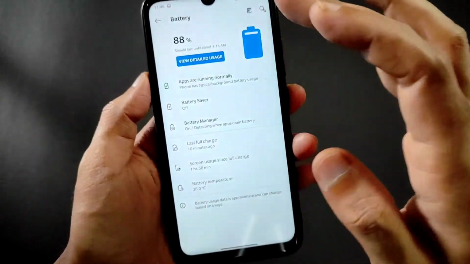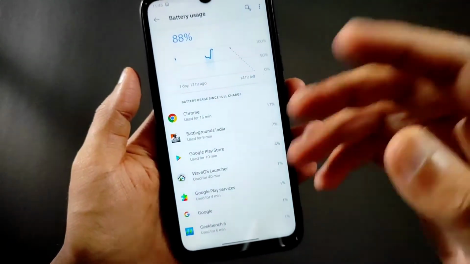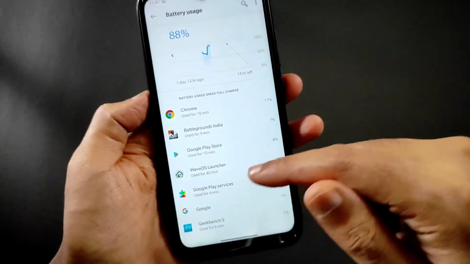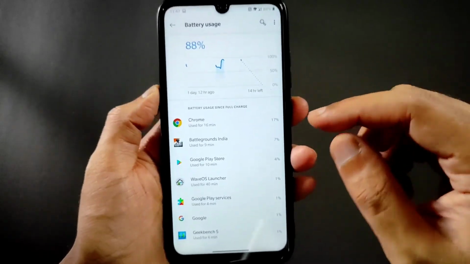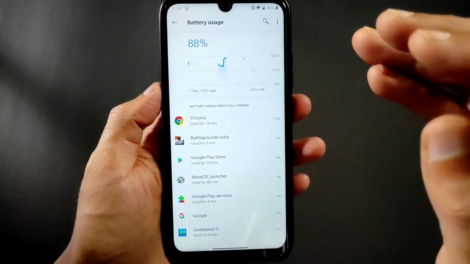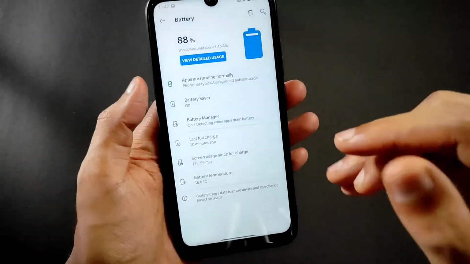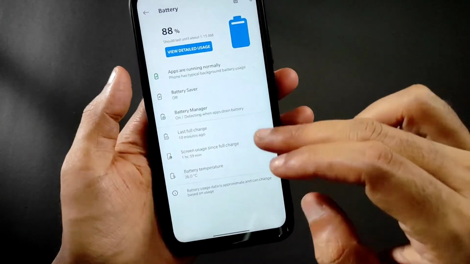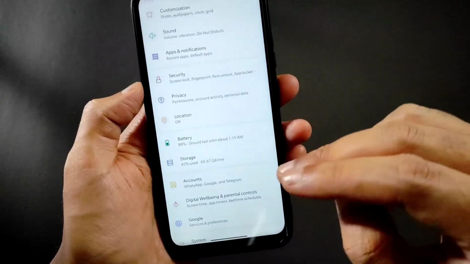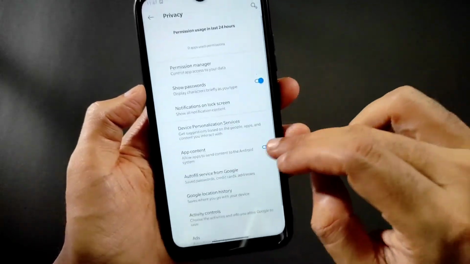And coming to battery life, it's good. As you can see, I even tried BGMI and some. You get WaveOS launcher pre-installed in this ROM, and the battery life is okay, not great or anything like that. Yes, battery drainage is there in the idle condition. I noticed 5% in the last night. It is there, and you get these kind of settings here in the battery. And location, privacy settings, everything is working fine, no problem.